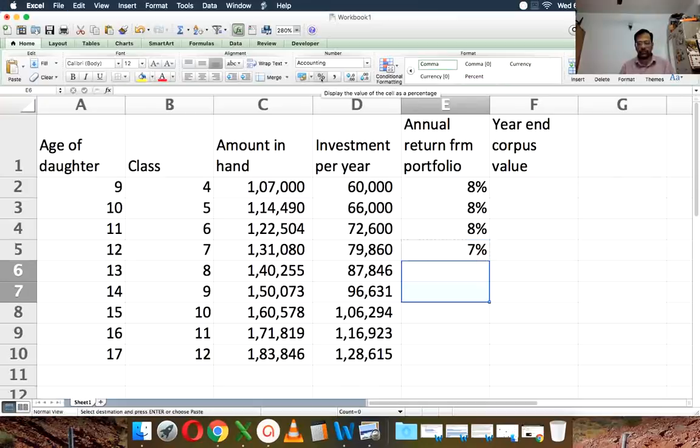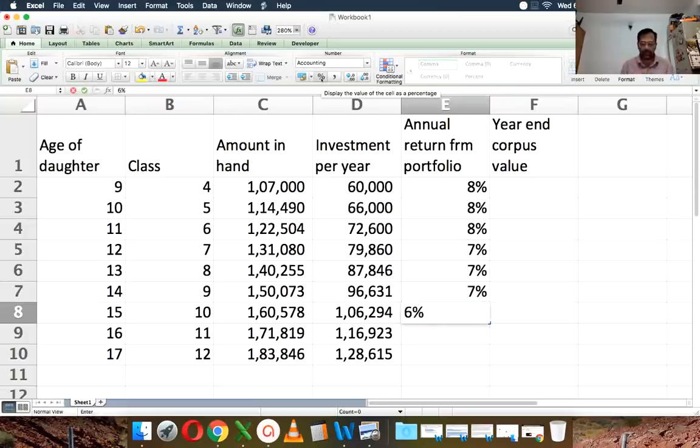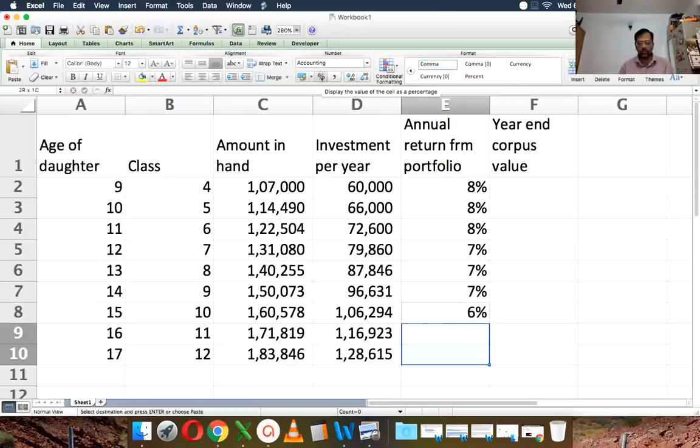7% for another 3 years, and then keep it safer, make it about 6% here in absolute safe investments for now until that. So that's what we're going to do.